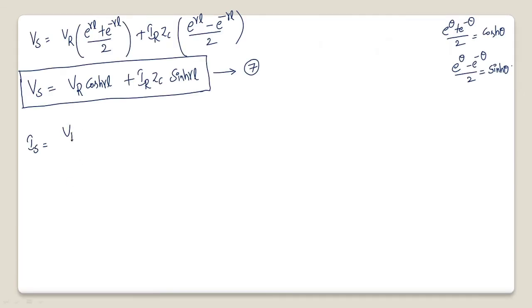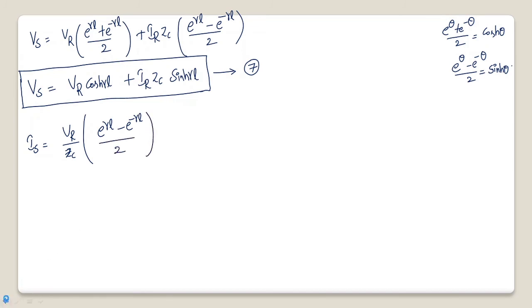So let me take VR by Zc as common. You will get e power gamma L minus e power minus gamma L divided by 2.